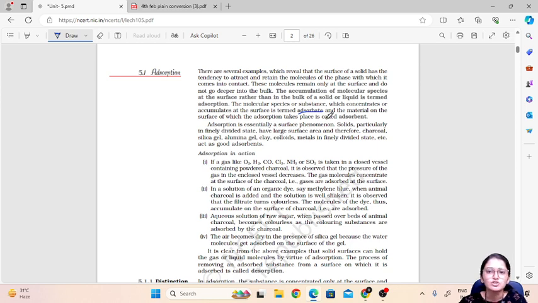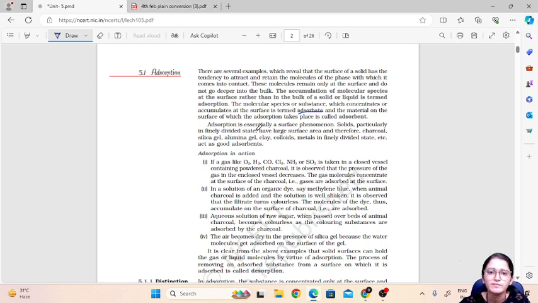So soil becomes the adsorbate here, because soil is the species or the substance which gets accumulated, and the part of my body or the substance which holds them is the adsorbent. So the material of the surface on which adsorption takes place is called the adsorbent. Here in this example my hand becomes the adsorbent. Okay, so adsorption is essentially a surface phenomenon.